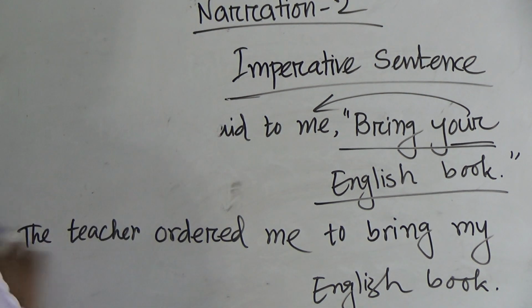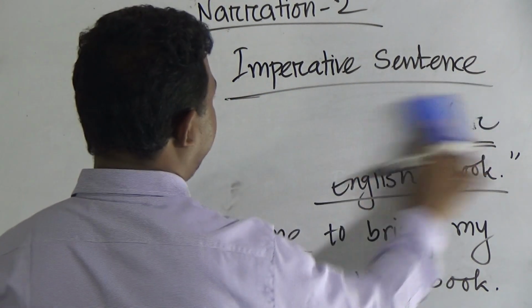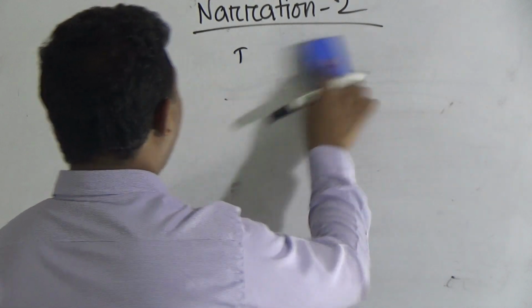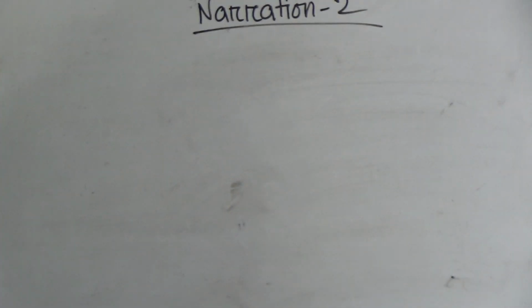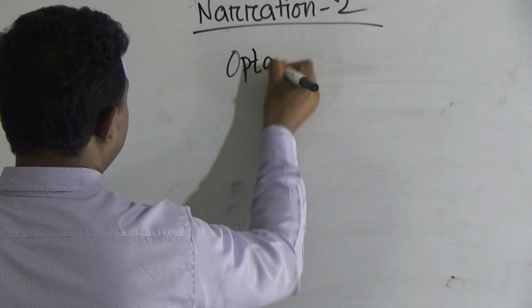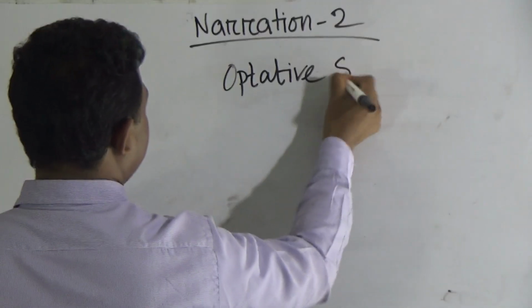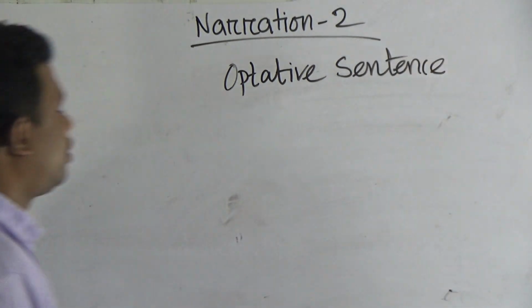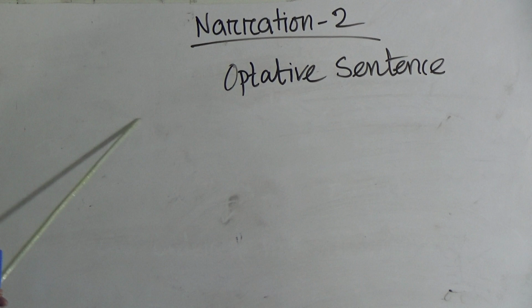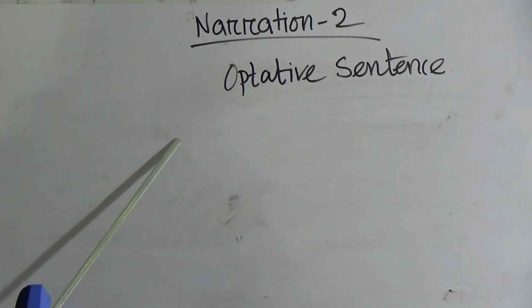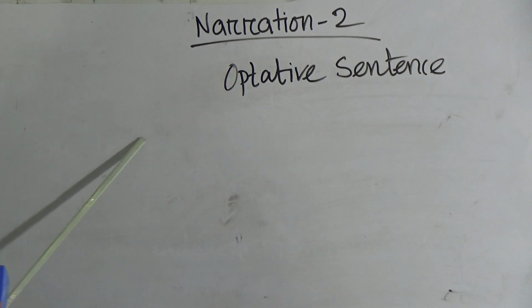and dear students, you will get other examples of imperative sentences. Okay, and now we will learn about optative sentences. Dear students, first of all, you need to know the definition of optative sentences, and I will do an example here.